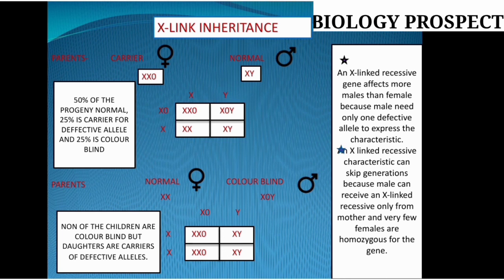So the pattern of inheritance of an X-linked dominant gene is different from the X-linked recessive one. In this case, both males and females are equally affected by the presence of the gene. Irrespective of sex, half of the male and female offspring are affected by the gene or the trait. So if the X-linked gene is dominant, males and females are both equally affected, but this does not take place every time. Most of the time in X-linked inheritance, the X carries the recessive gene.